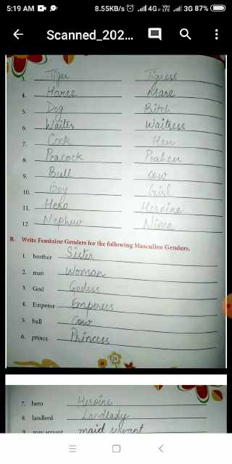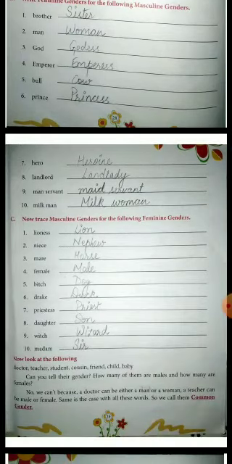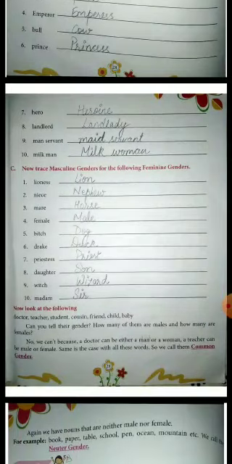Now in exercise C on page number 29, trace masculine genders for the following feminine genders. Now we have to change these feminine genders into masculine gender. The ones which are already written here are the feminine genders and we have to change them into masculine gender. Number 1, lioness. What is the masculine gender of lioness? It is lion. Number 2, niece. The masculine gender of niece is nephew.